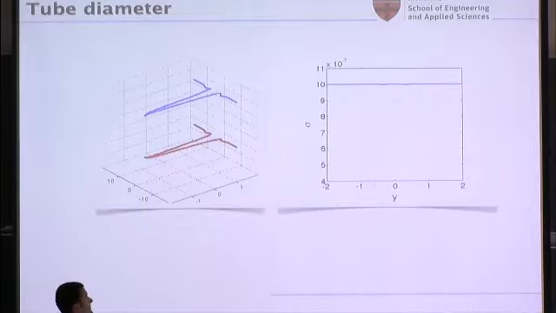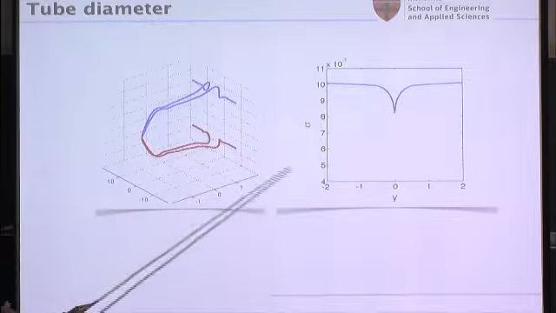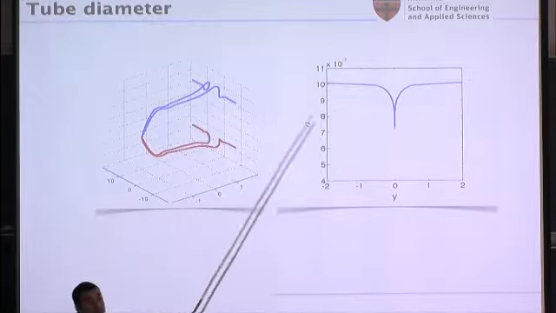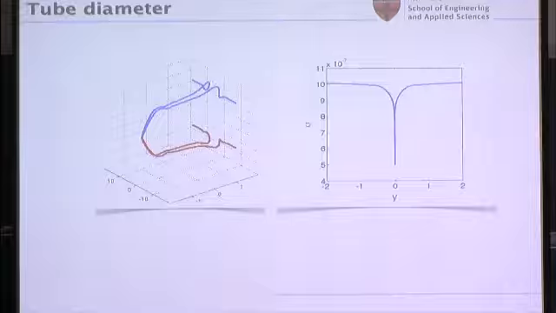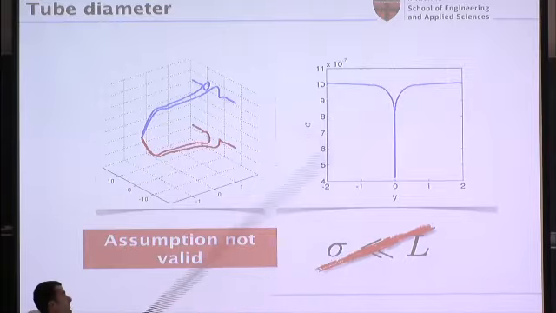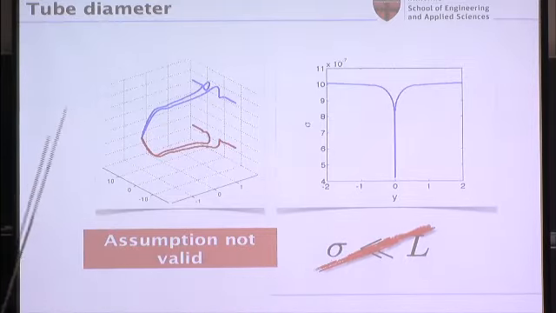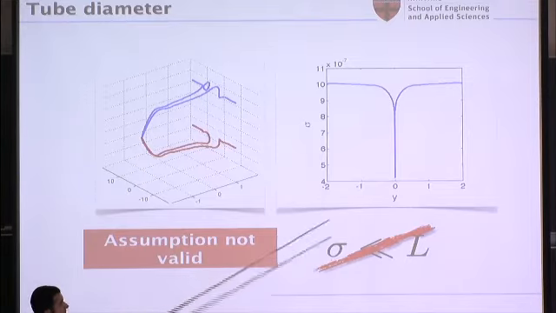But if I run the same simulation and plot for you the tube diameter right here at the tip, you can see that it only changes by a factor of 2 or 3. So the 10 orders of magnitude change that I got in separation distance, and increasing also the curvature, obviously was not consistent because I violated this assumption. So these things would have hit each other way before, very early on in my simulation. So I didn't get much increase in my vorticity, maybe only a factor of 10. So this assumption was not valid.